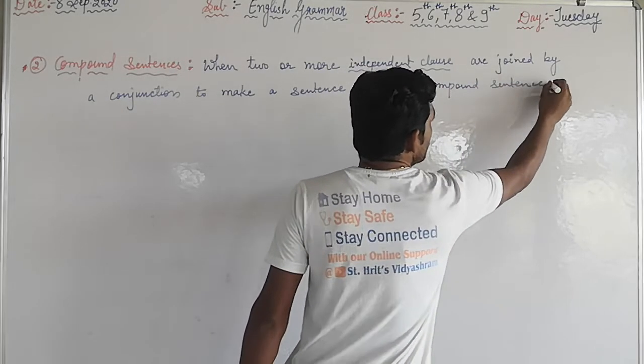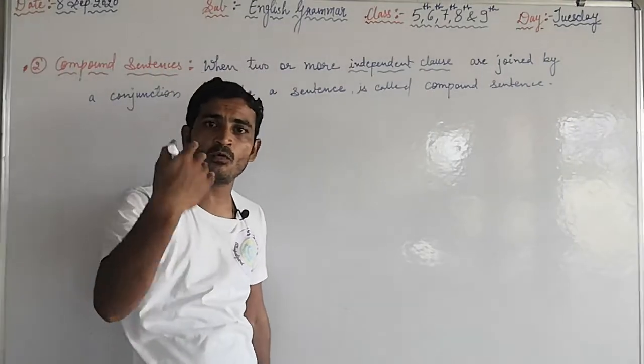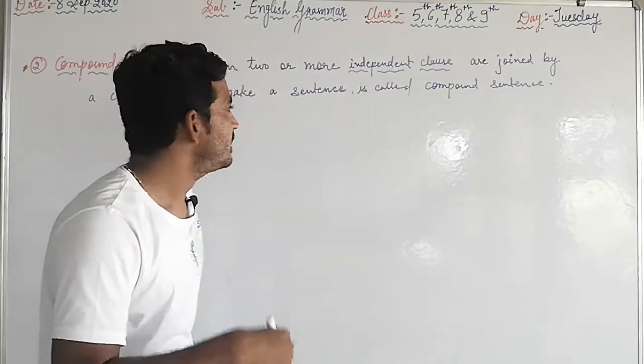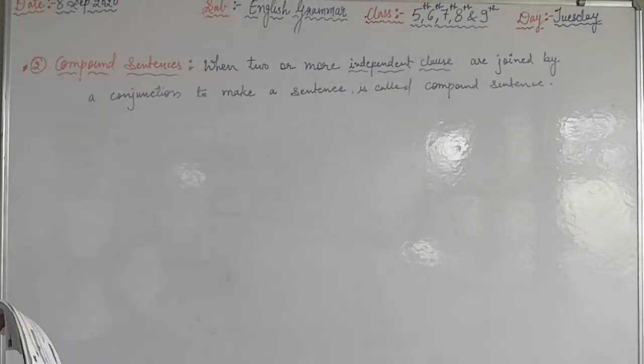What you have to learn is that two or more independent clauses are joined by a suitable conjunction to make a sentence. That type of sentence is known as a compound sentence. See the example of the compound sentence.